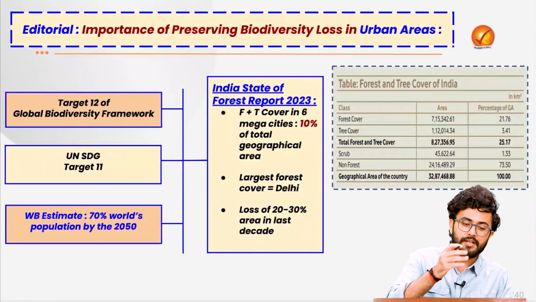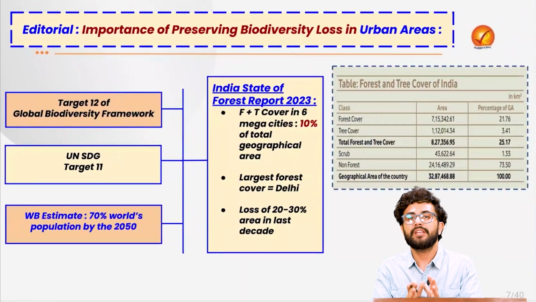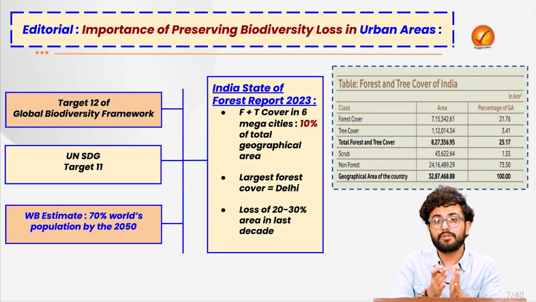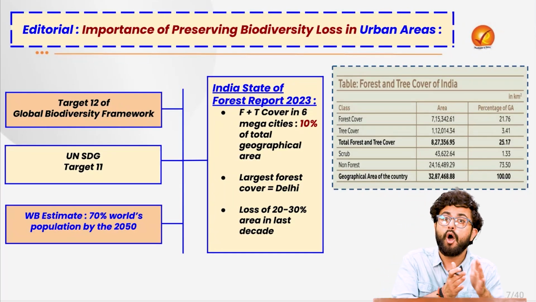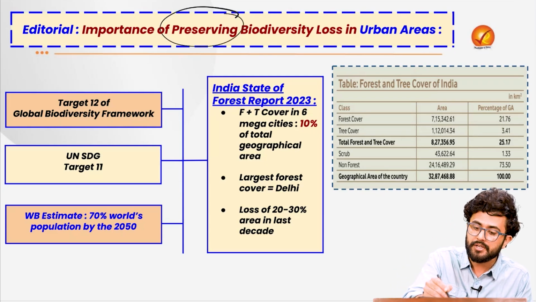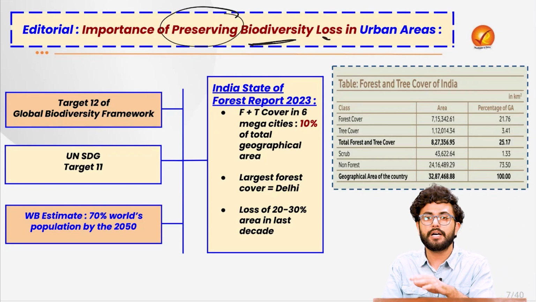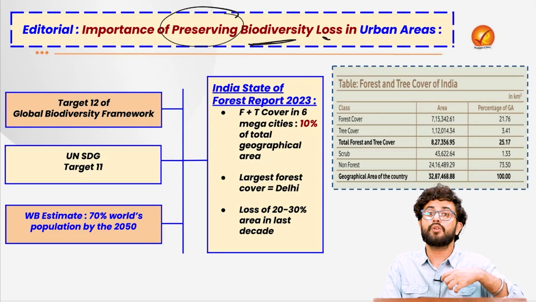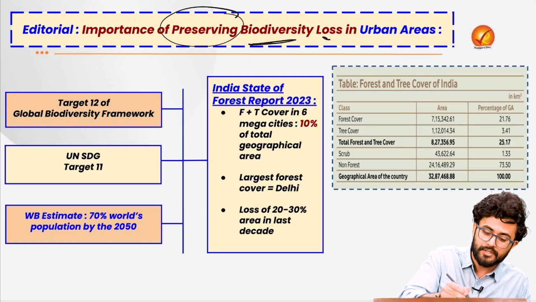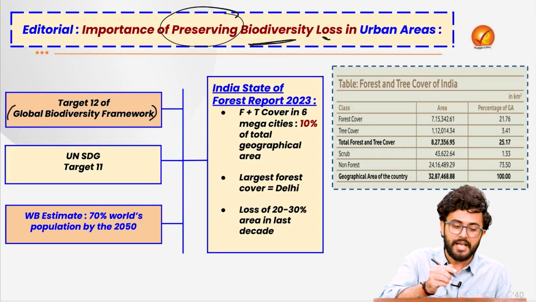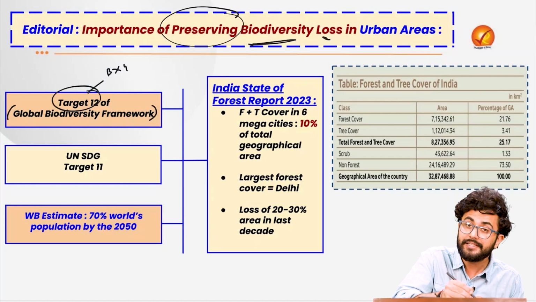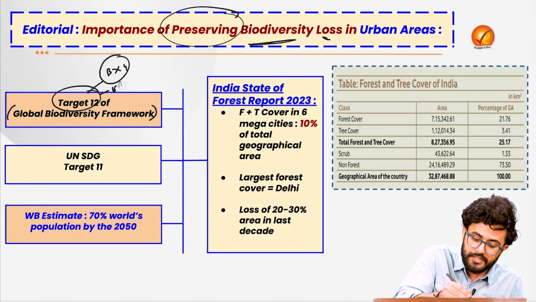The idea is, the editorial suggests that all of this is happening because of the diversion of such important biodiversity areas for economic purposes. And thus the article suggests that there is importance in preserving biodiversity in urban areas, because these areas themselves have a lot of economic things to offer. So first of all, it tells how the Kunming-Montreal Global Biodiversity Framework has a specific Target 12, which aims to create more blue and green spaces in urban cities.